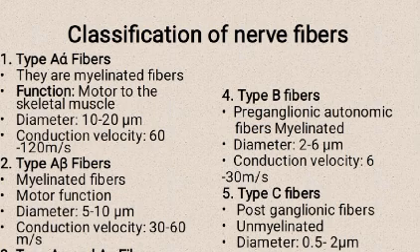Type B fibers are preganglionic autonomic fibers, myelinated, diameter 2 to 6 micrometers, conduction velocity 3 to 15 m/s. Type C fibers are postganglionic fibers, unmyelinated, diameter 0.5 to 2 micrometers, conduction velocity 0.5 to 2 m/s.